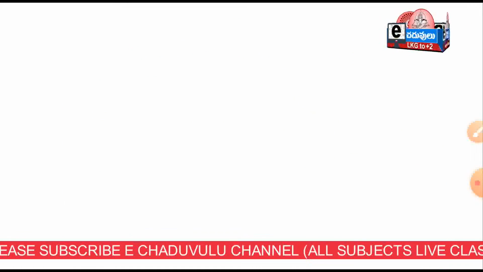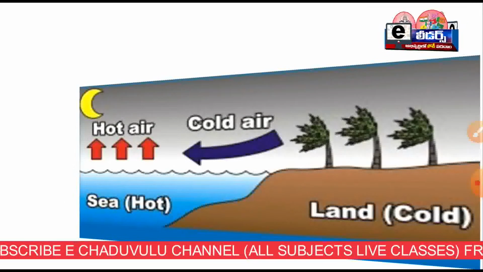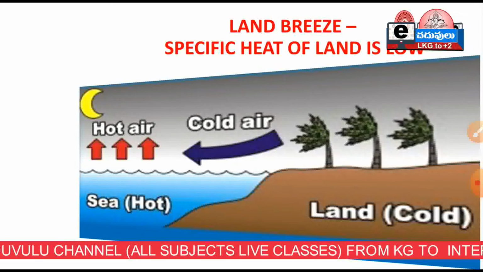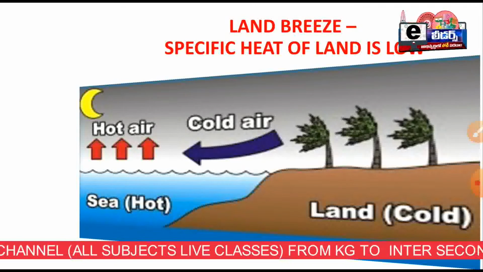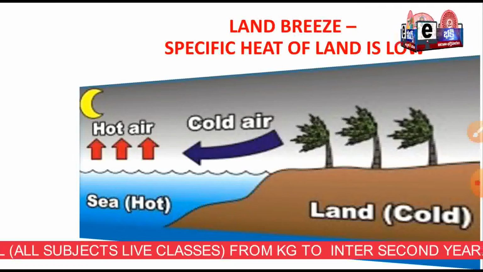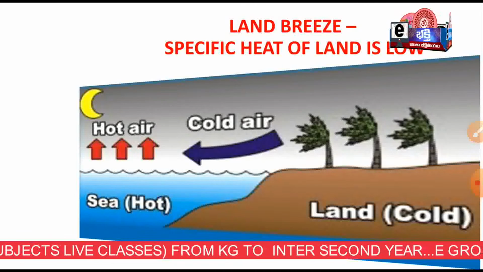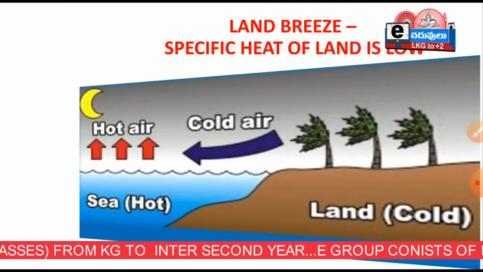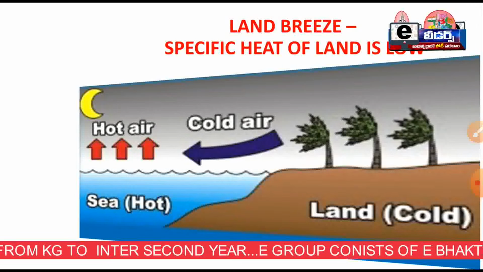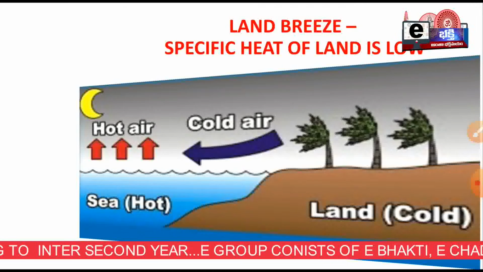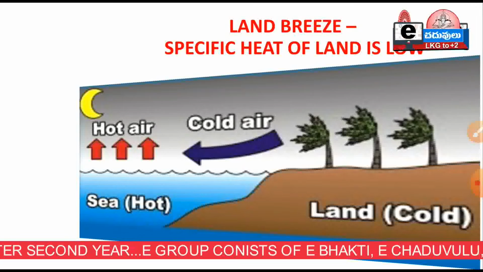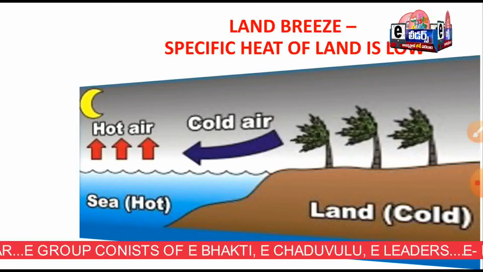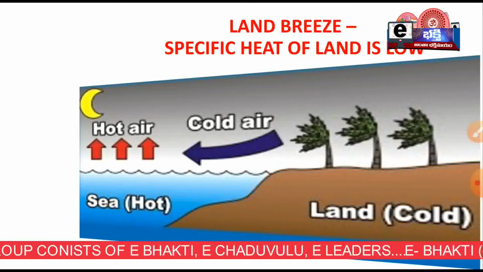Afterwards we shall see another example, the land breeze. In the night times, when we sit near the oceans, because in the daytime in summer, the land takes more heat. The specific heat of land is less, so it absorbs heat quickly and releases heat quickly.